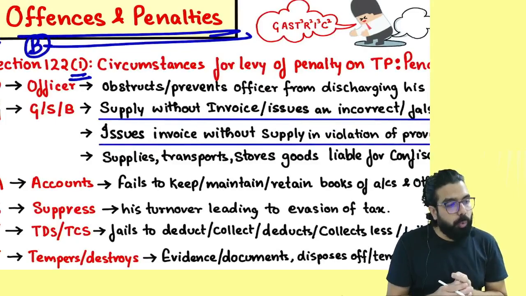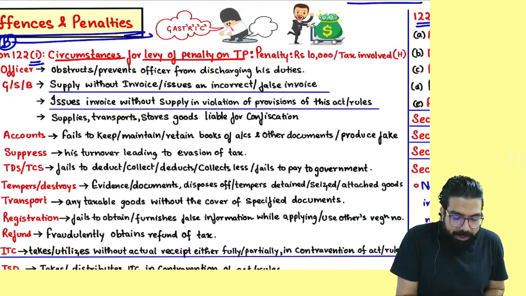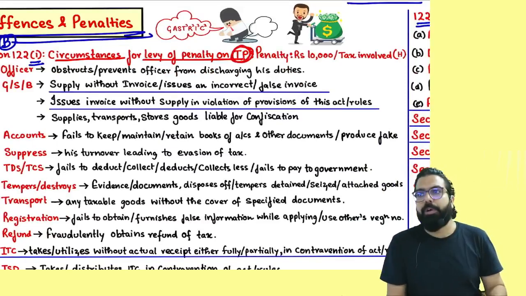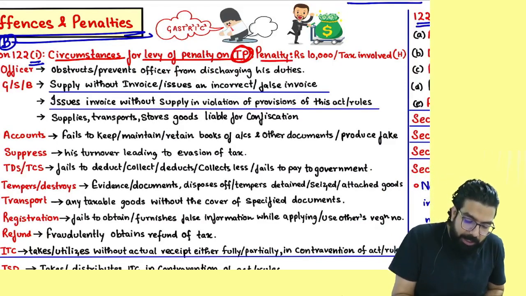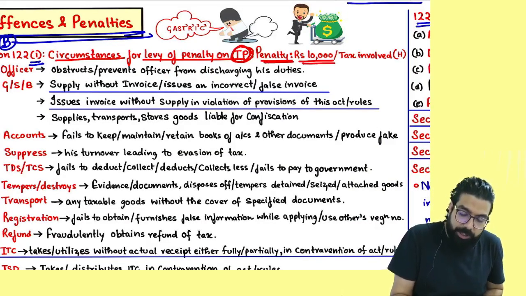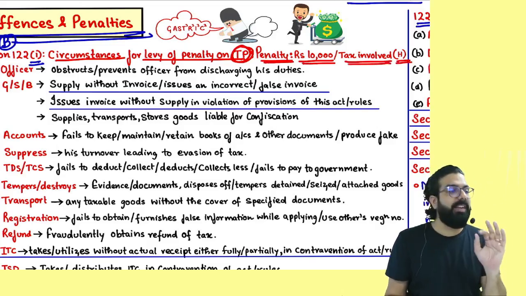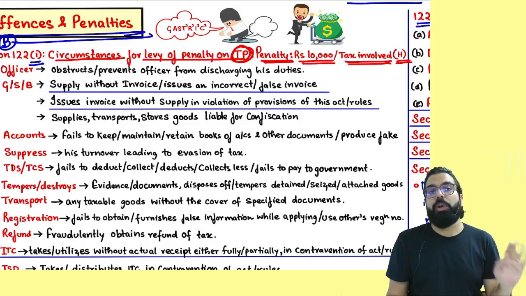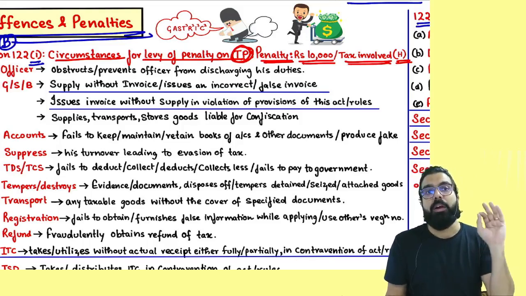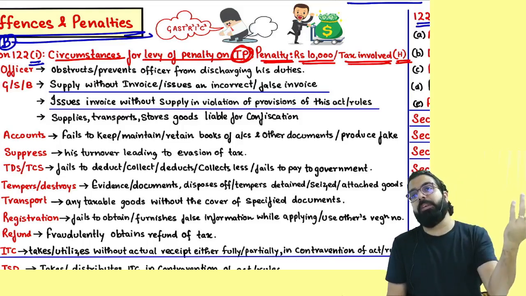Section number 122(1) goes ahead and says the circumstances for levying of penalty on a taxable person. What are the circumstances when penalty will be levied on a taxable person? And the penalty will be how much, everyone? 10,000 or the tax amount, whichever is higher. Now here in this section, there are approximately 21 offenses for which the penalty is 10,000 or the tax amount, whichever is higher.